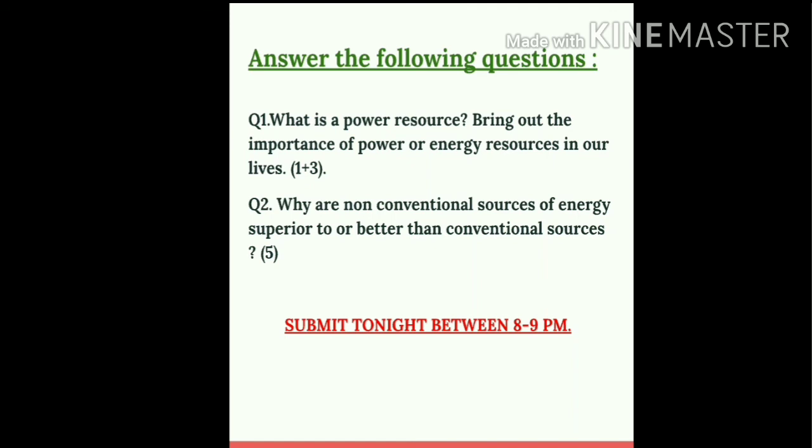Second, you can write that the non-conventional sources are renewable, which means they can get regenerated again and again, whereas the conventional sources are non-renewable, which means there is a chance that they might get exhausted. Then the conventional sources are very costly, but the non-conventional sources are comparatively cheaper. And the non-conventional sources are eco-friendly, they do not cause pollution, but the conventional sources cause pollution. So 5 points are given.